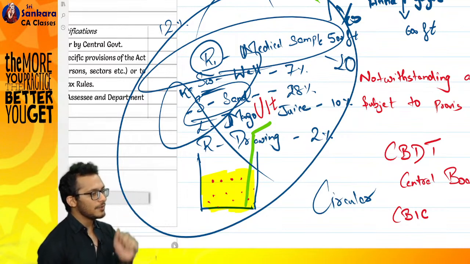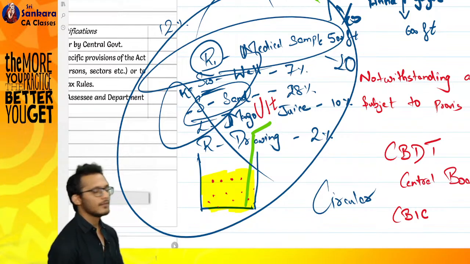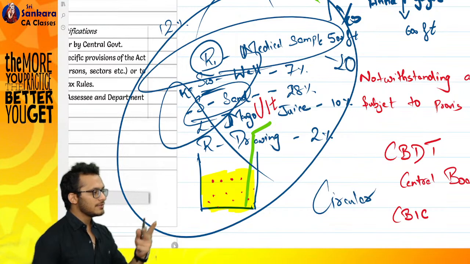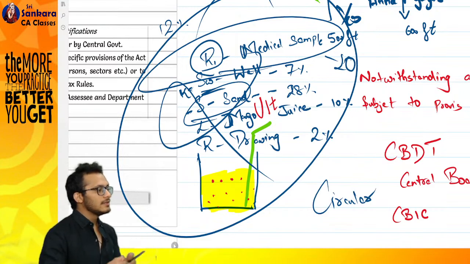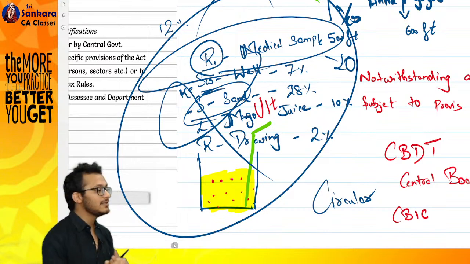Notifications are binding on the department, true or false? Notifications are binding on taxpayers, true or false? Clear? Two items: circulars and notifications. Circulars are binding only on the department; notifications are binding on both the department and taxpayers.